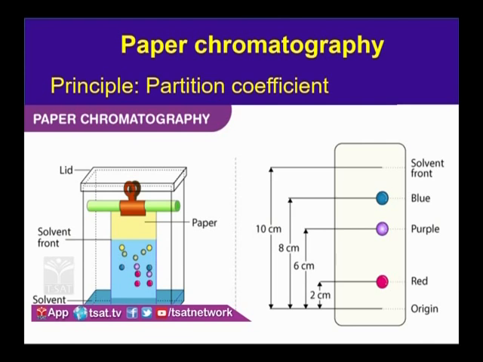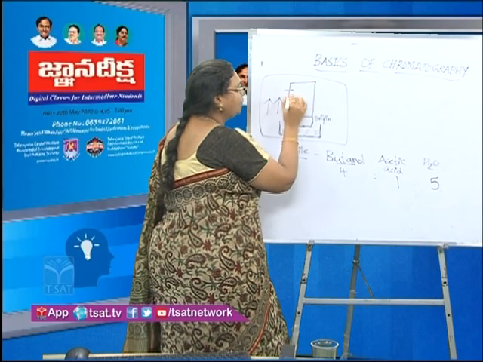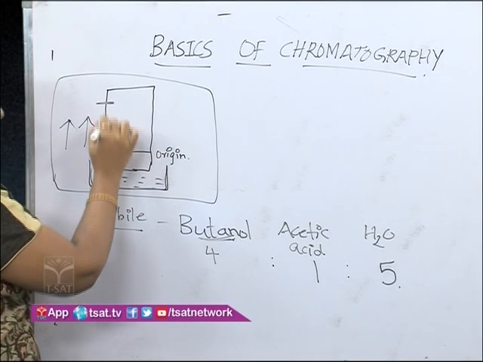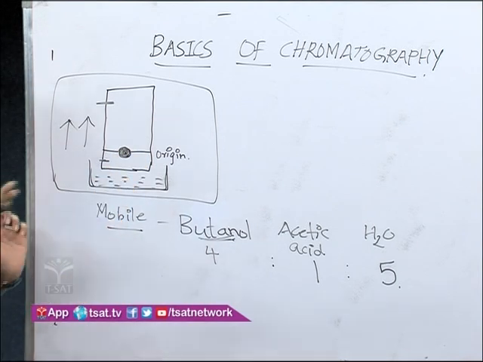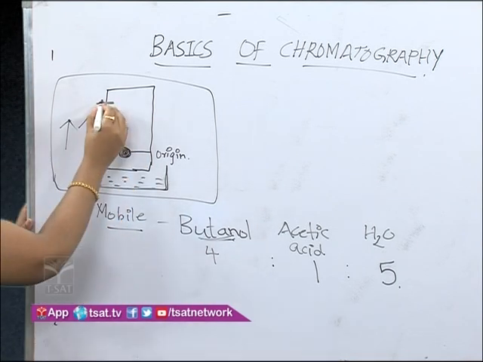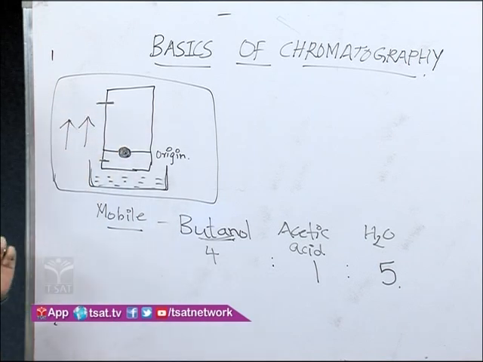You remove the filter paper from the chromatographic chamber, and ultimately you have to put it for drying because it's all wet now. Before putting it for drying, you have to mark the solvent front. The solvent front is nothing but the region till which the solvent has reached on the filter paper, till it has ascended. The solvent that has ascended on the filter paper is called the solvent front. So here the solvent front will be marked. The reason I'll let you know very soon.